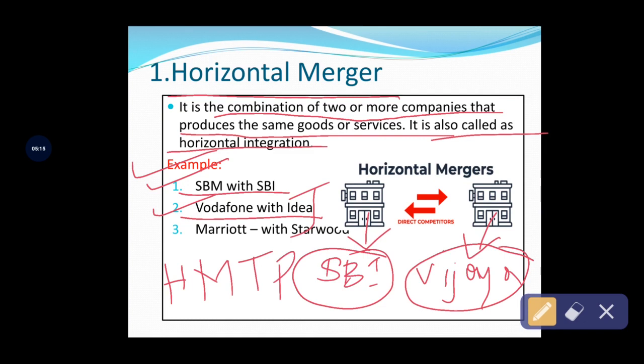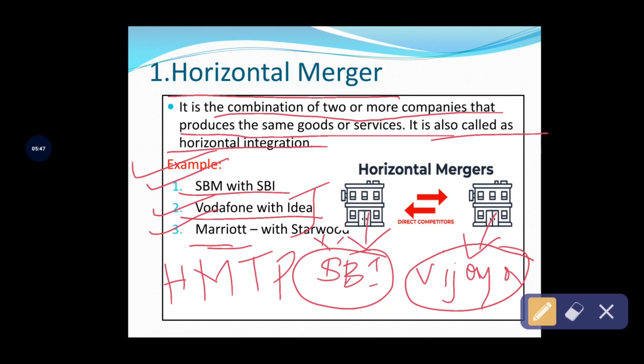Next, the third example, Marriott and Starwood. Marriott is a hotel and Starwood is a restaurant, and both organizations provide similar hotel services to customers. When these organizations decide to merge together, it comes under horizontal merger. These are the examples. Keep them in mind, it is very important for your 2 marks also.